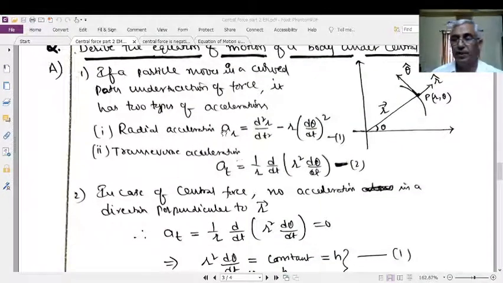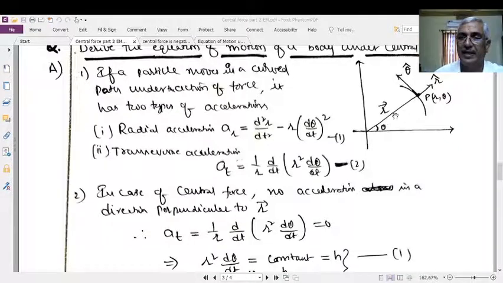We already know the expressions for these accelerations from radial motions. The radial acceleration AR is equal to d square r by dt square minus r into (d theta by dt) whole square.